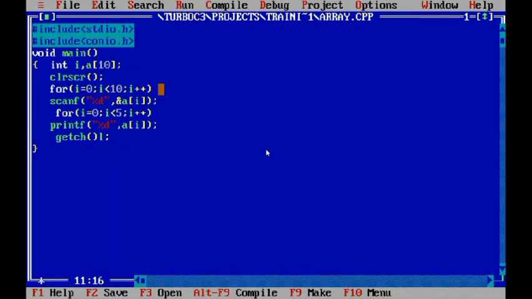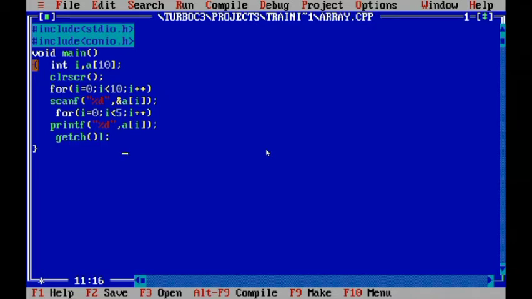First the 0th location will be scanned, then location 1, then location 2, and so on. Is this understandable, or shall I write once again and explain? Understandable, ma'am. Please explain once more.